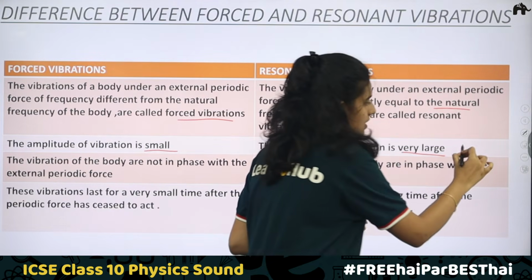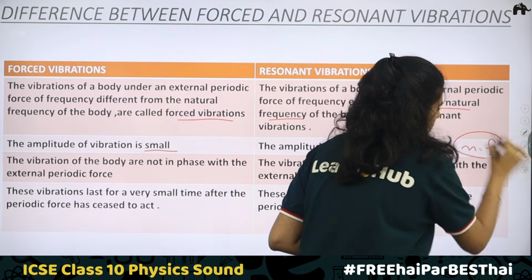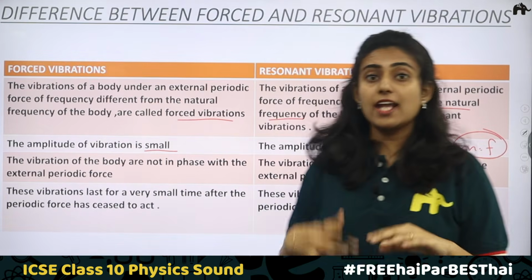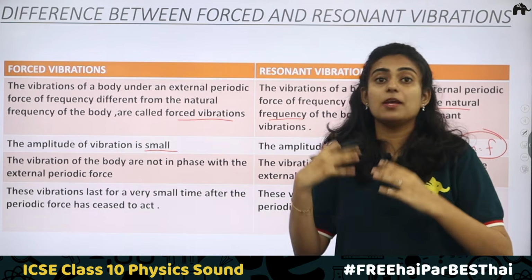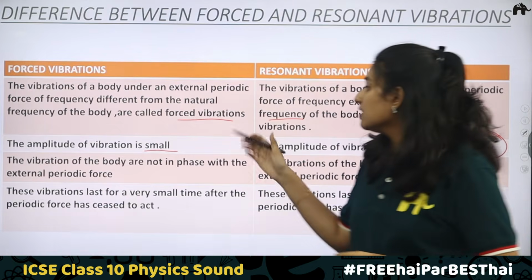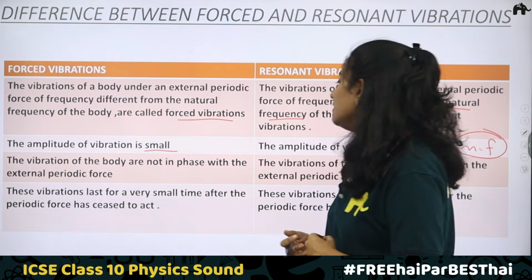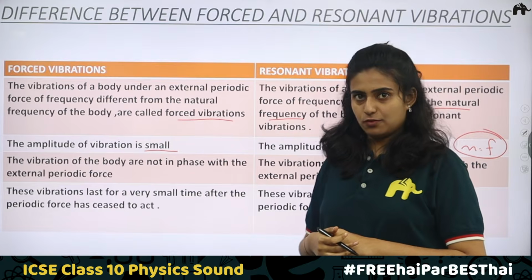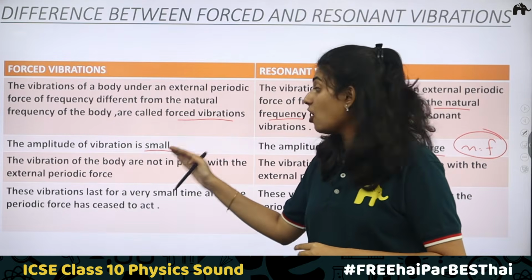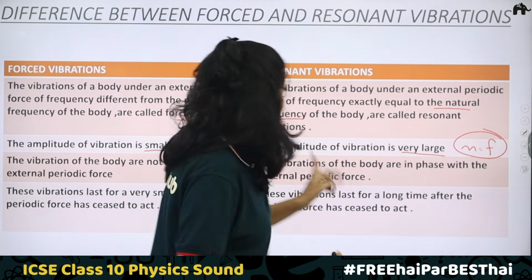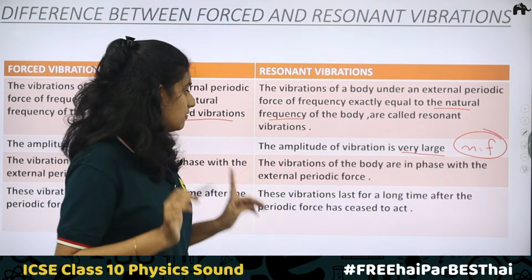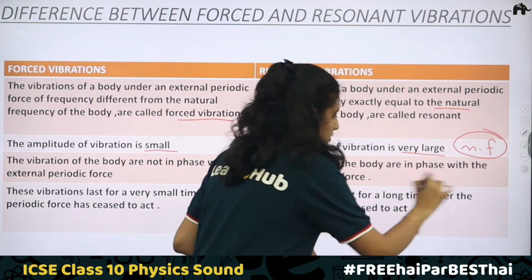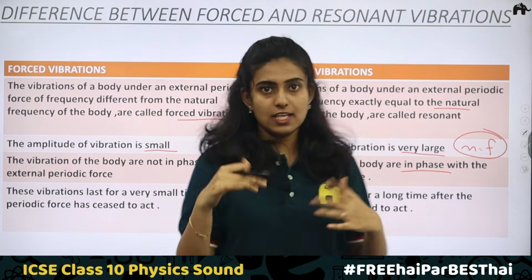It is very large because here the natural frequency and the frequency of forced vibration are equal, and the body will have maximum energy and will vibrate with maximum amplitude. The vibrations of the body are not in phase with the external periodic force. They are not in phase, but here it is in phase. The vibrations of the body are in phase with the external periodic force. We have explained what it is. What does in phase mean?